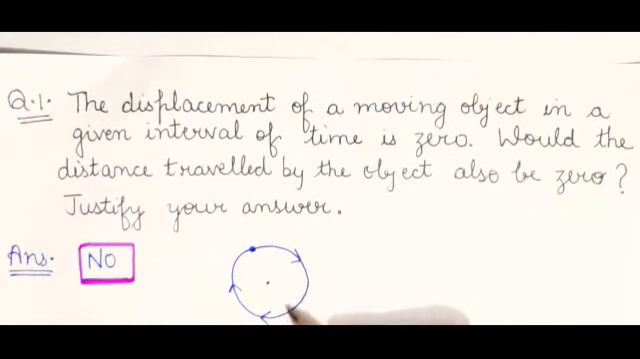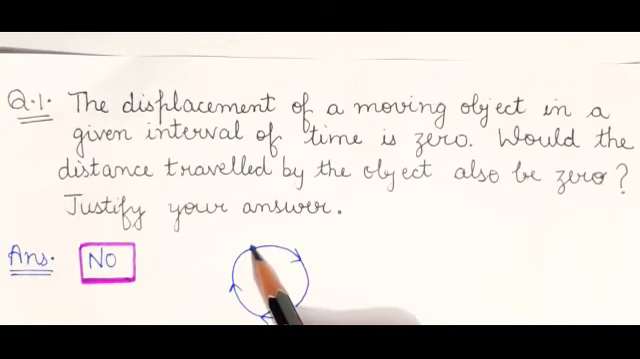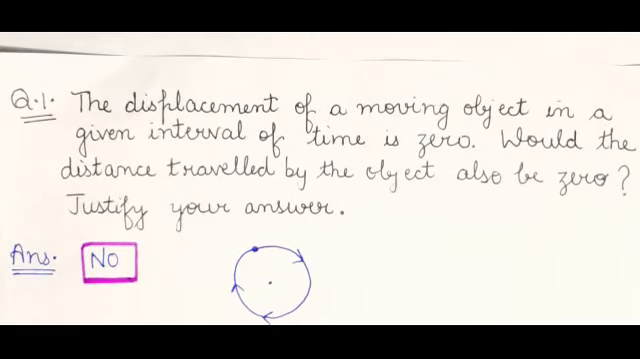Suppose consider this circle. I am starting from this point, moving in this direction and coming to this final position. So initial and final positions are same. So displacement is 0. Now is the distance 0? No. Distance is 2 pi r in this case. So the answer is no.